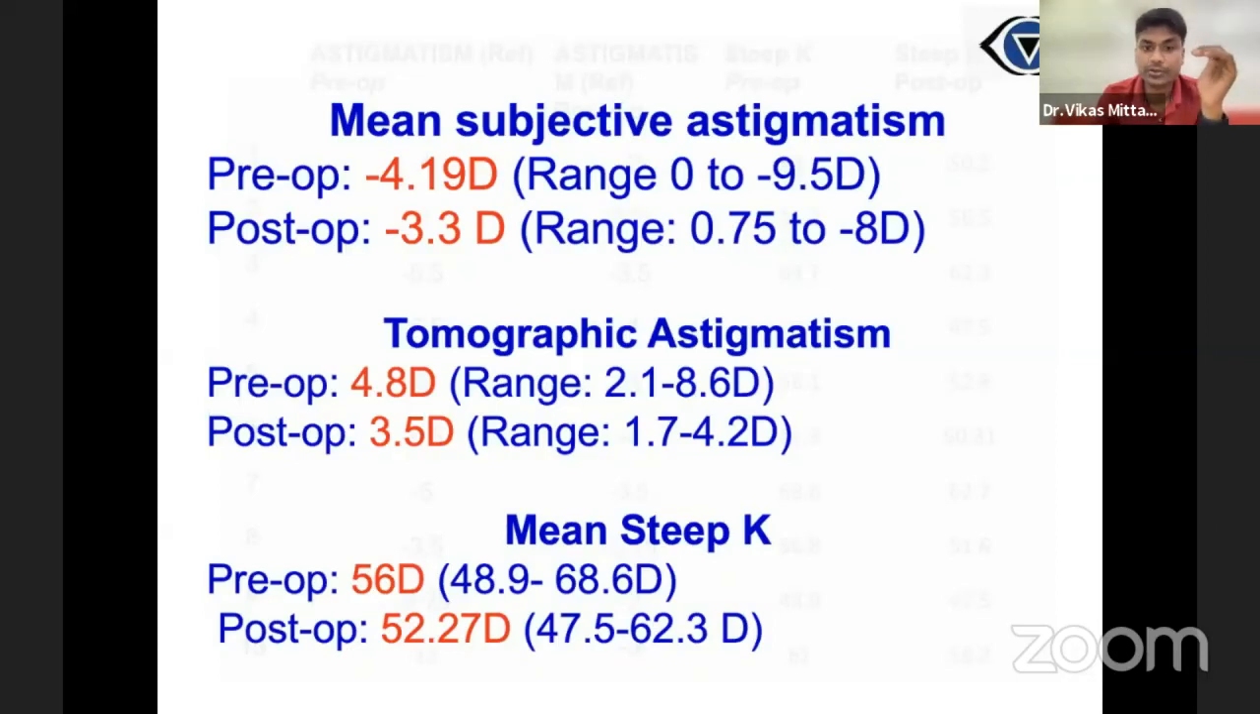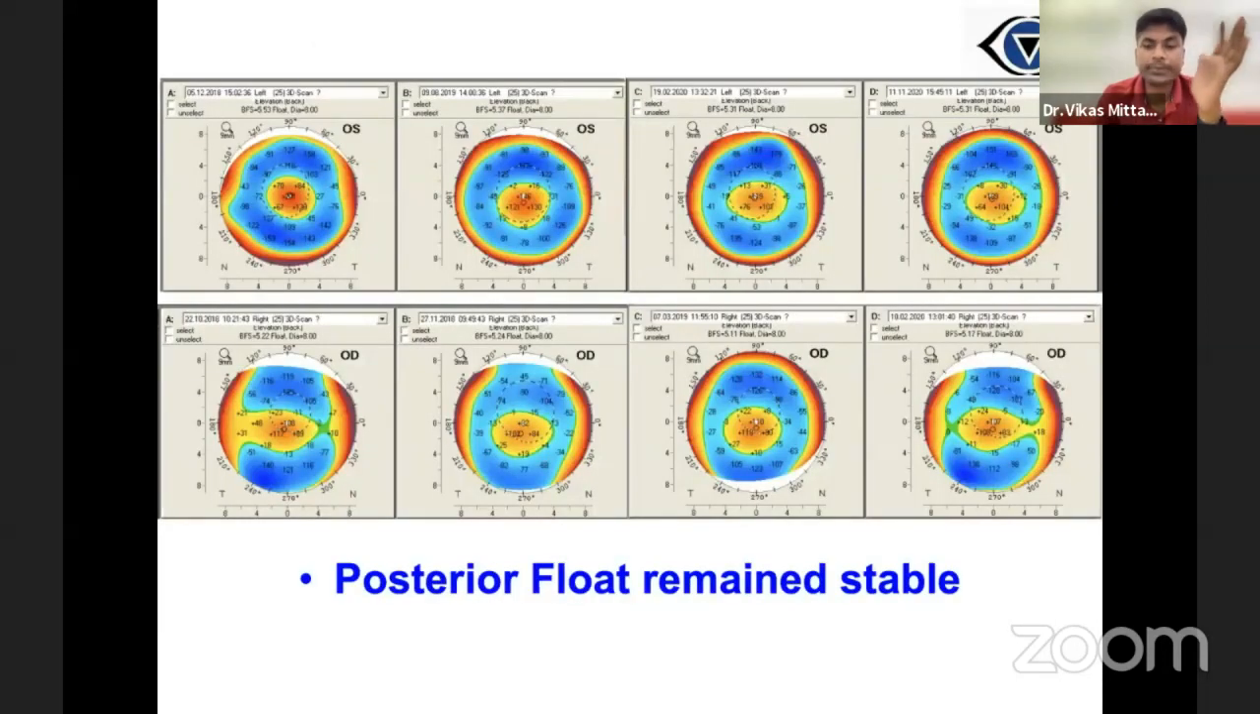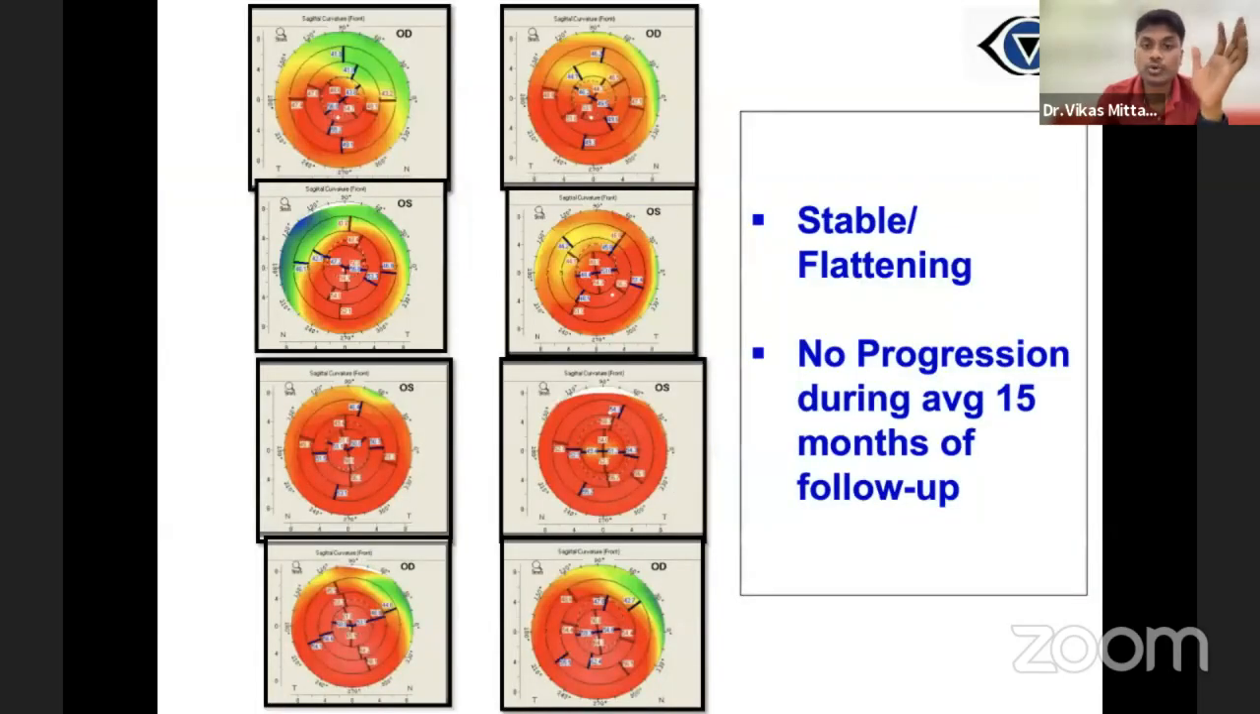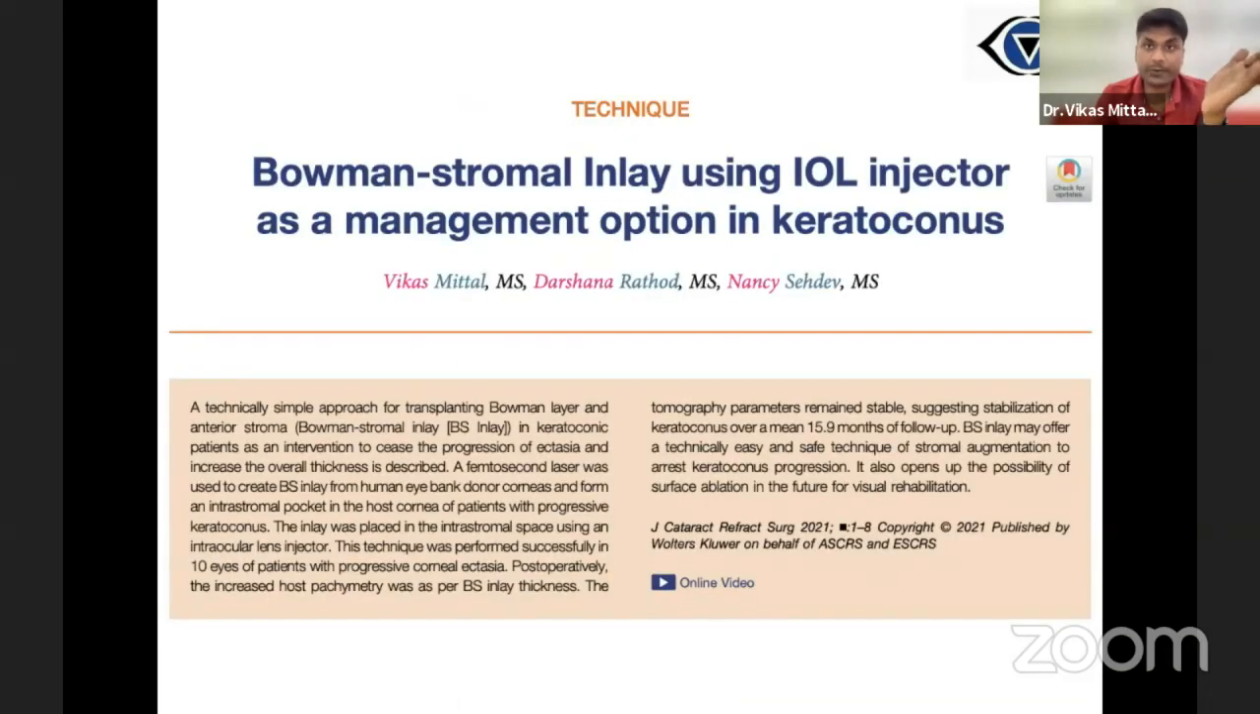Mean steep K also got reduced, and posterior float remained stable throughout. So overall, there was stability that was achieved over a period of time. These patients have finished, I think, 2.5 to 3 years, and there has been no progression. And there was flattening, and flattening also was achieved in patients who had more severe keratoconus. This technique was recently published in JCRS.